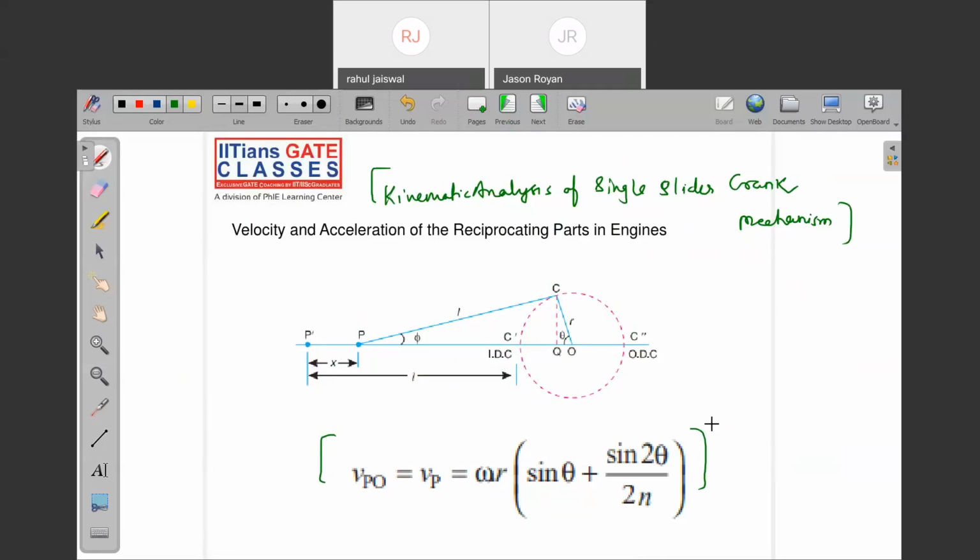What about piston acceleration? See, this is the inner dead center and this is the outer dead center. We have taken everything from the inner dead center. Whatever the rotation is, that is from the inner dead center. This is angle phi.